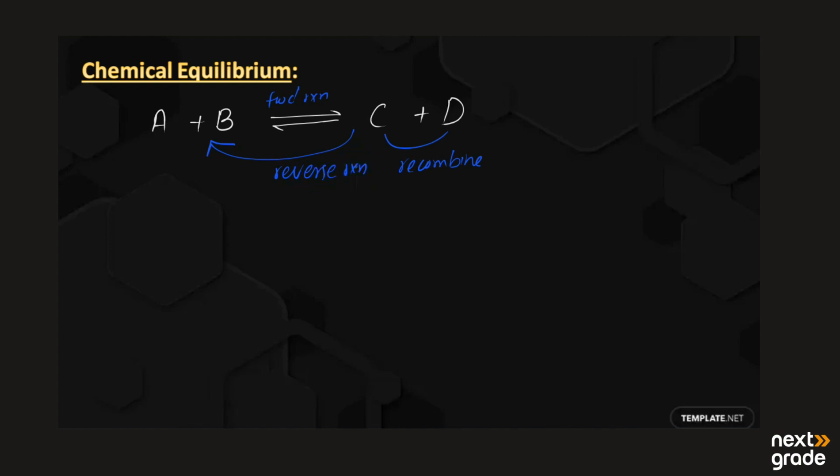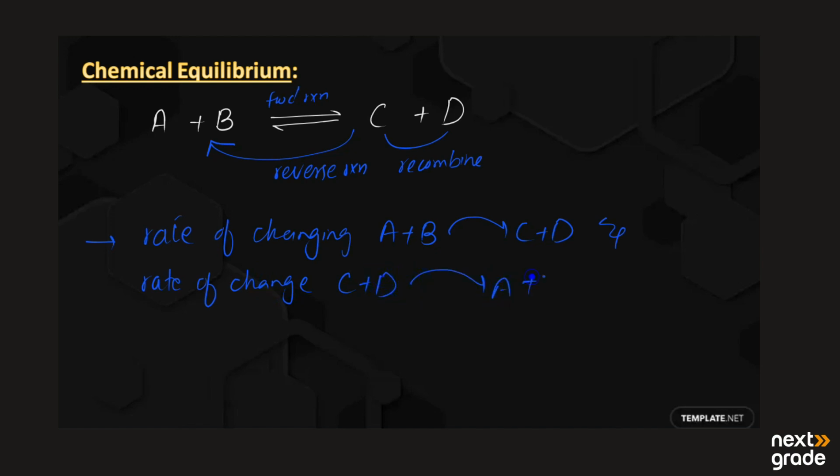So, by definition, chemical equilibrium is the process or reaction in which the rate of change of A plus B into C plus D and the rate of change of C plus D into A plus B are equal to each other.